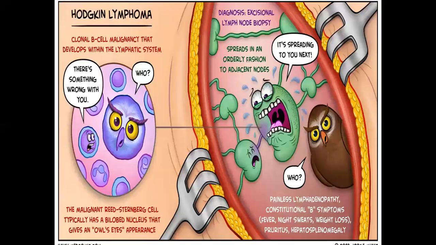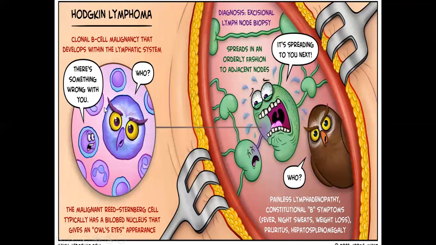These lymph nodes carry Hodgkin lymphoma. These are binucleated big cells inside the lymph node called Reed-Sternberg cells, with an owl's eye appearance. Typically it has a bilobed nucleus that gives us an owl's eye appearance.